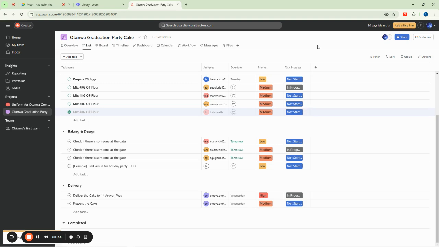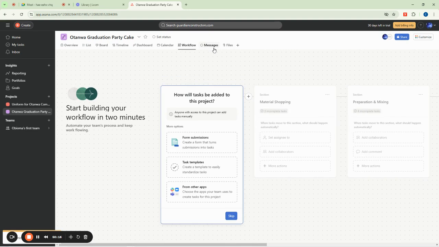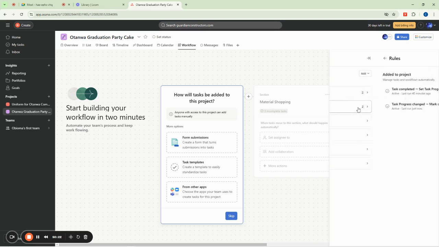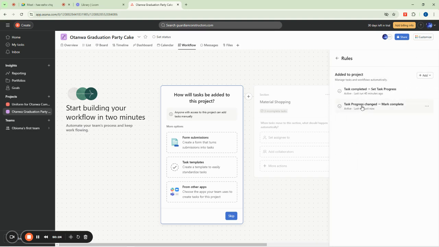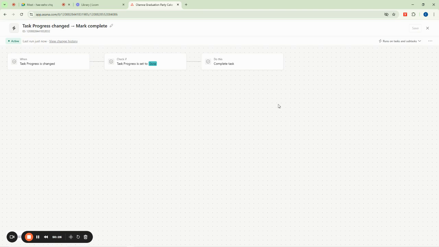So we'll do automation now. We'll come to workflow. Was it here that we used that time? No, we came here and then we came to rules, and we came to task progress change. Yes, this is what we have here.